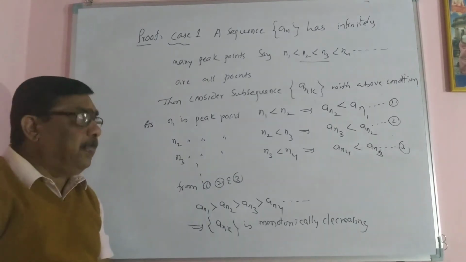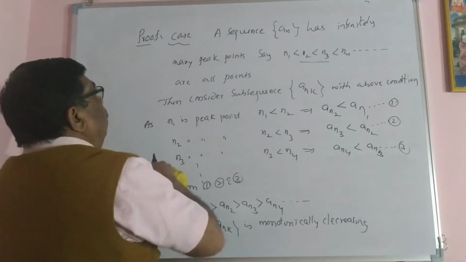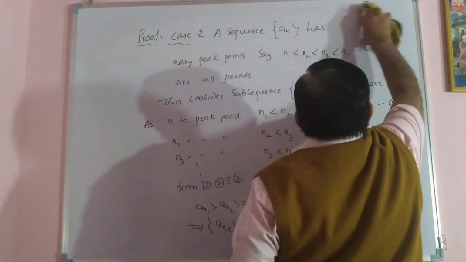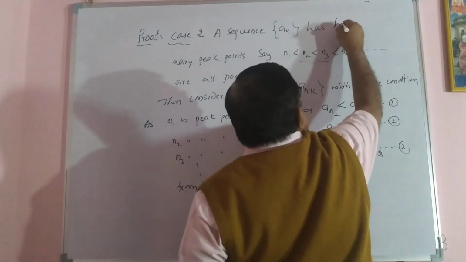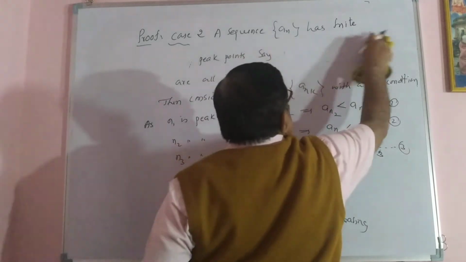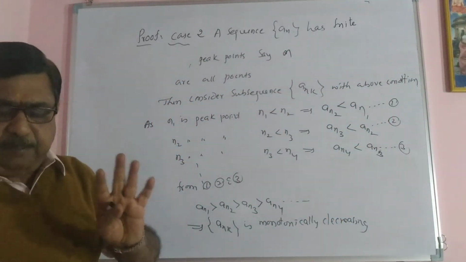This is case 1. And case 2: the sequence has finite peak points. Say m means a peak point.